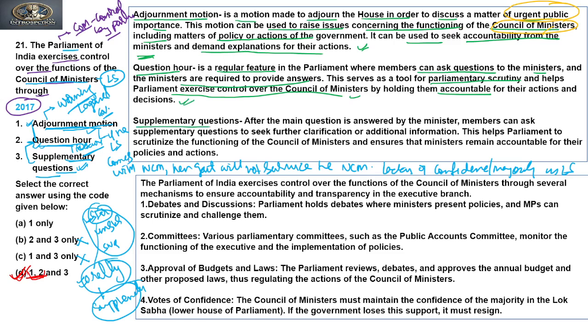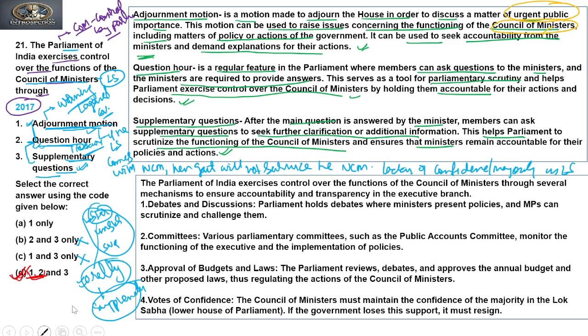Now, the supplementary question is a part of the question hour. After the main question is answered by the minister, members can ask supplementary questions to seek further clarification or additional information. This helps Parliament scrutinize the functioning of the Council of Ministers and ensure that ministers remain accountable for their policies and actions. So these are the explanations.